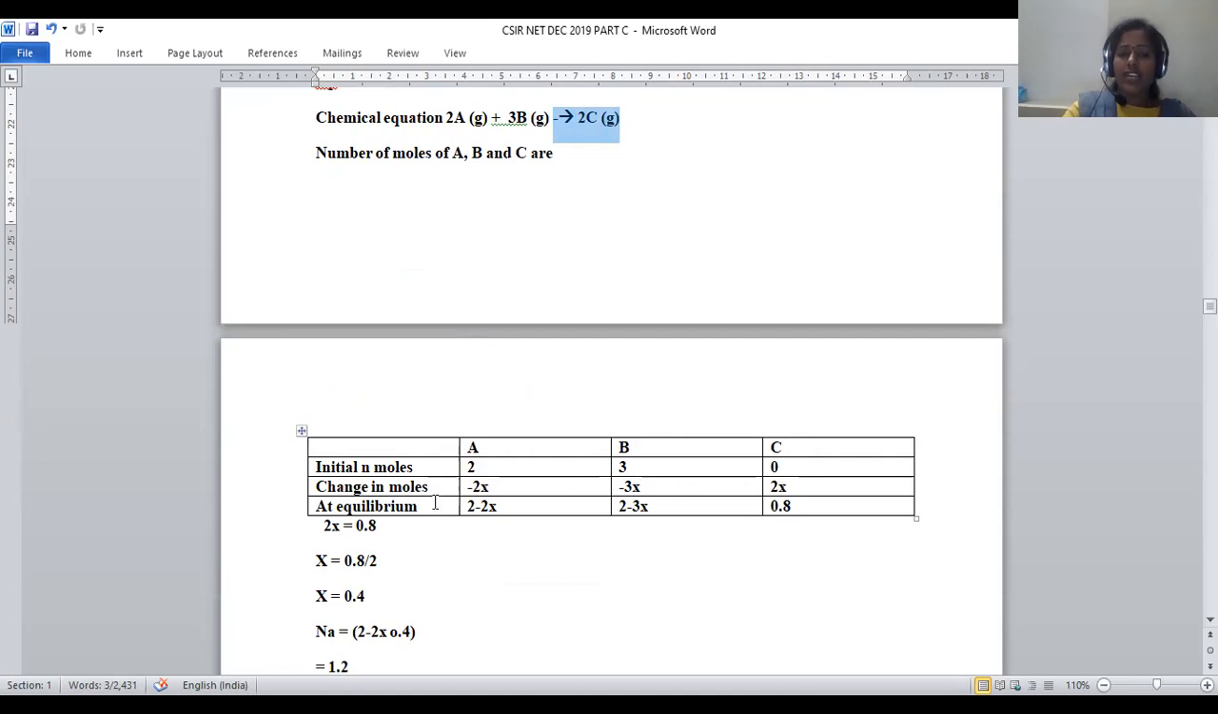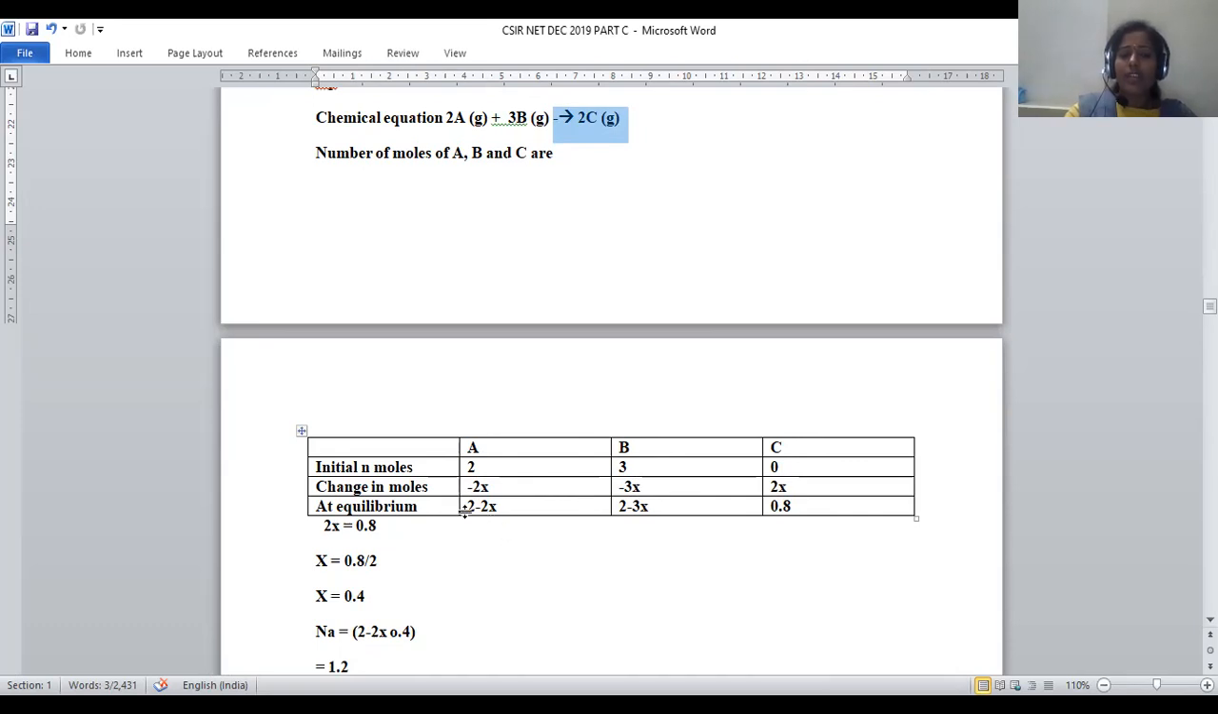So the change in moles after time T is represented as minus 2x, because when time passes, what happens? Reactant is slowly converted into product. So the change in number of moles of reactants is denoted with a minus sign, right? So it will become minus 2x for A and minus 3x for B, and C will be generated as 2x. After time T, product formation is possible, so product is progressing. That's why it is denoted with a positive sign, right? So minus 2x will be A, minus 3x will be B, and 2x will be for C.